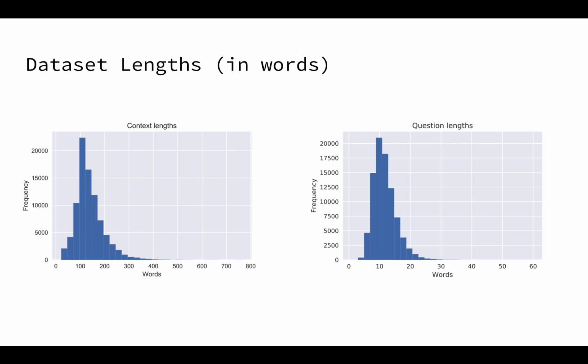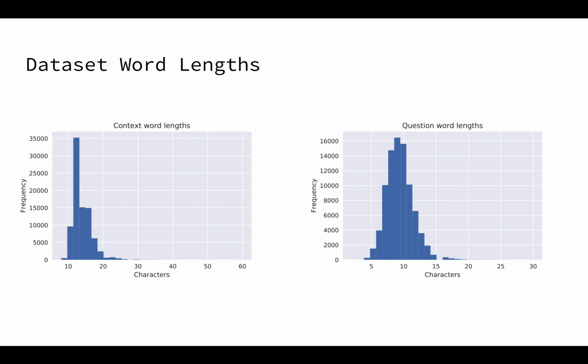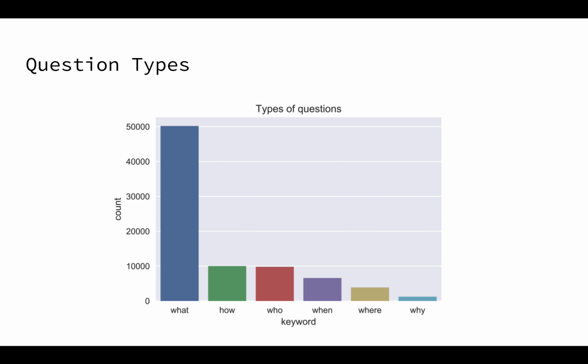So we did a bit of analysis into the data sets, and we looked at how many words were in the context and questions, and also the lengths of those words. We found that by capping these words, we could prevent our model from overfitting and pick better hyperparameters for a final model. We also looked at how many types of questions there were, and we broadly categorized them into 6 types with the usual keywords. And we found what accounts for many of the questions, actually.